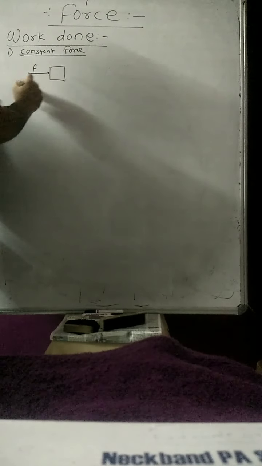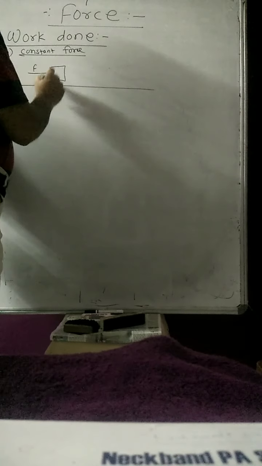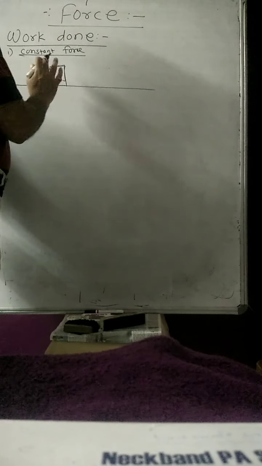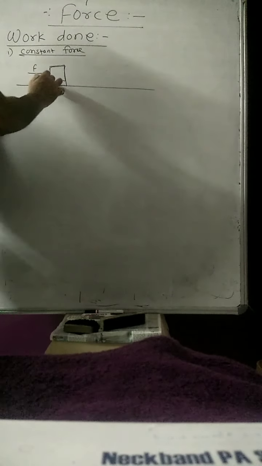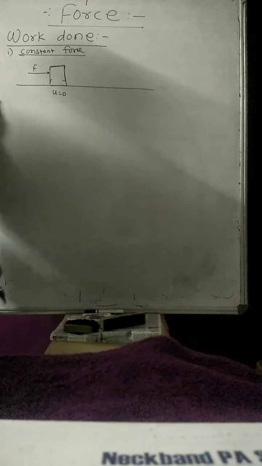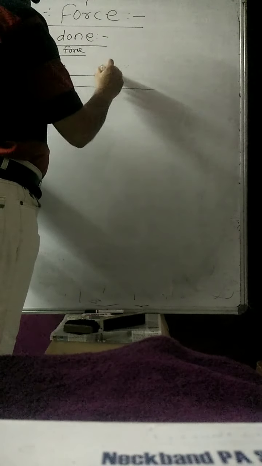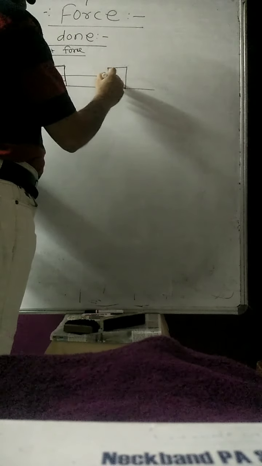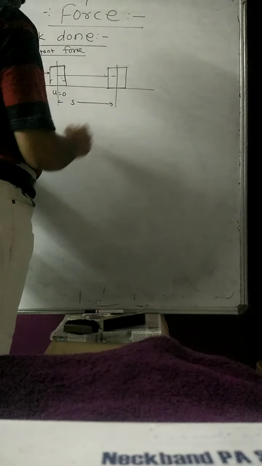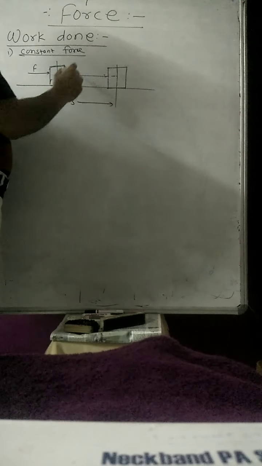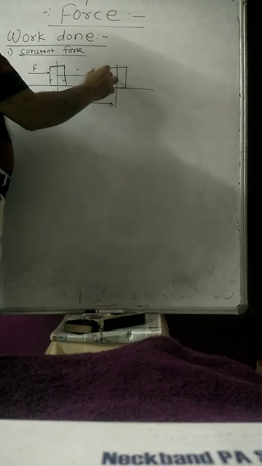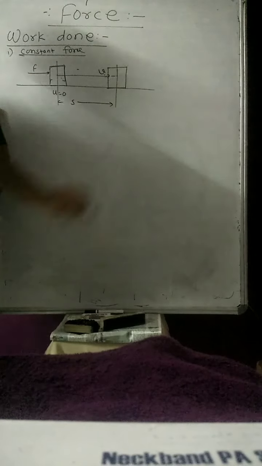Suppose this is the block lying on the table. The initial velocity of the block is 0, and as soon as you apply the force to that block, the block moves in the forward direction. In that case this will be the displacement of the block, and V will be the final velocity of the block.